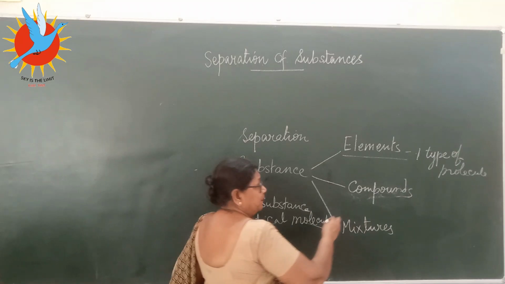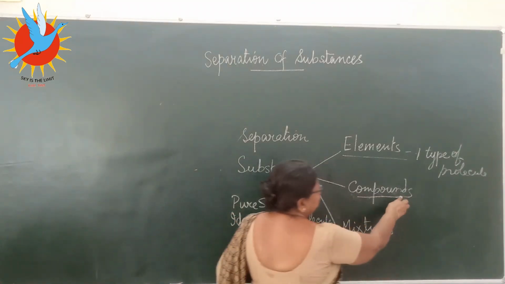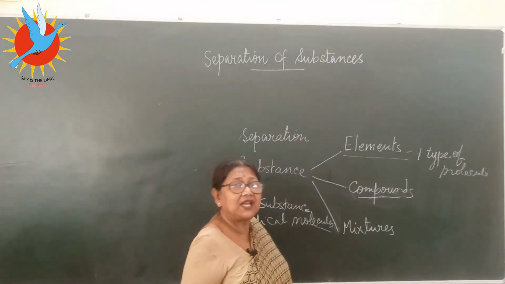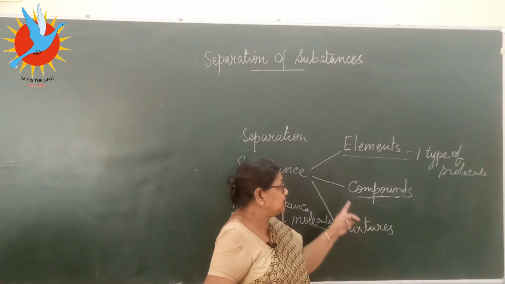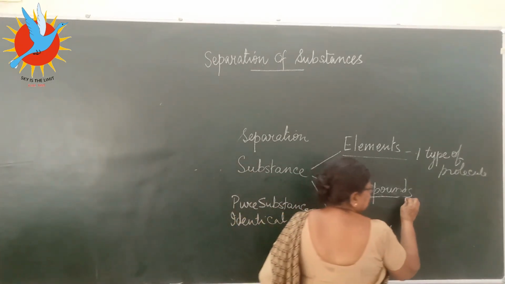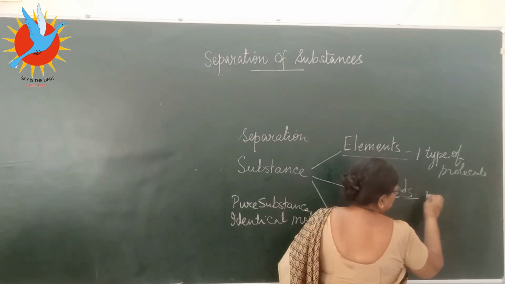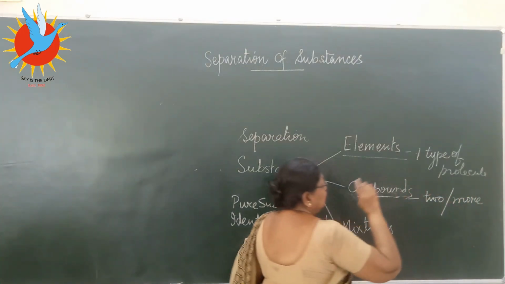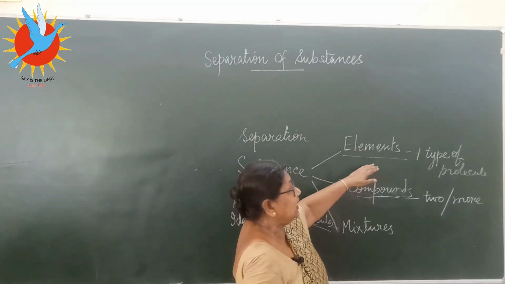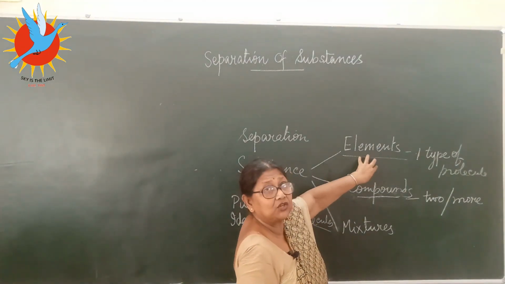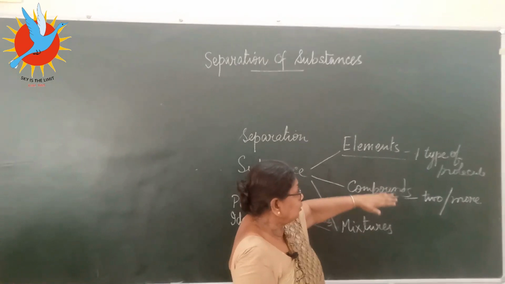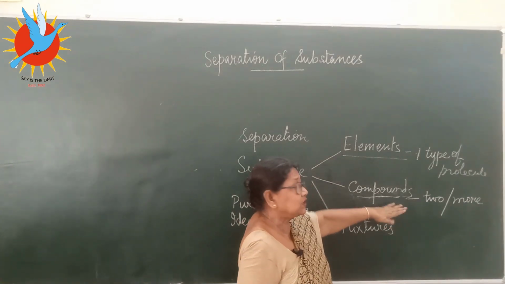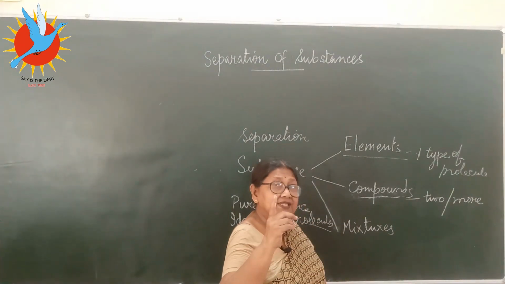Now what about the compounds? From the name you can make out, compounds means they are not so simple, they are together. It means two or more substances, either two or more than two. I would rather say elements, because this is the basic unit of any matter. Now two or more elements, when they combine together, but there is a condition.